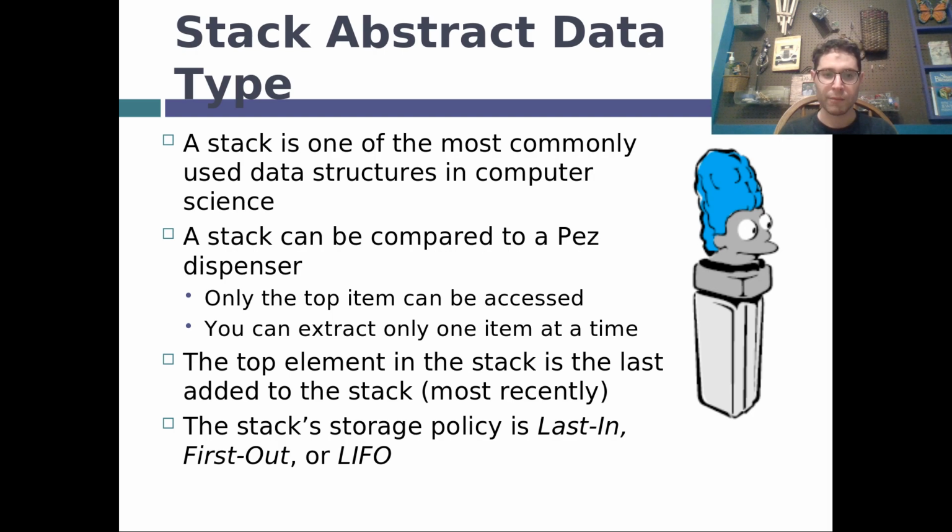You can only put items on top of the stack and take items off the stack. As a result, the top of the stack is the most recent item, and so the last item to go in is the first item to go out. In other words, the last thing we put on top of the stack is the first out of the stack. So LIFO, last in, first out. This contrasts with the queue, which is a FIFO data structure, first in, first out. Okay, so that's what the stack is.